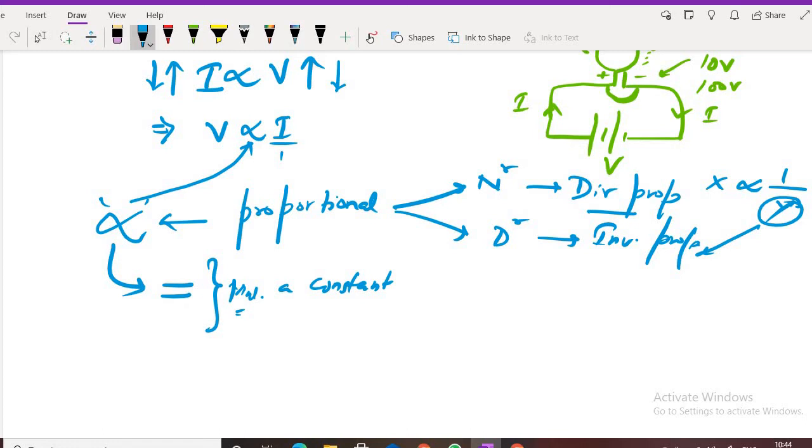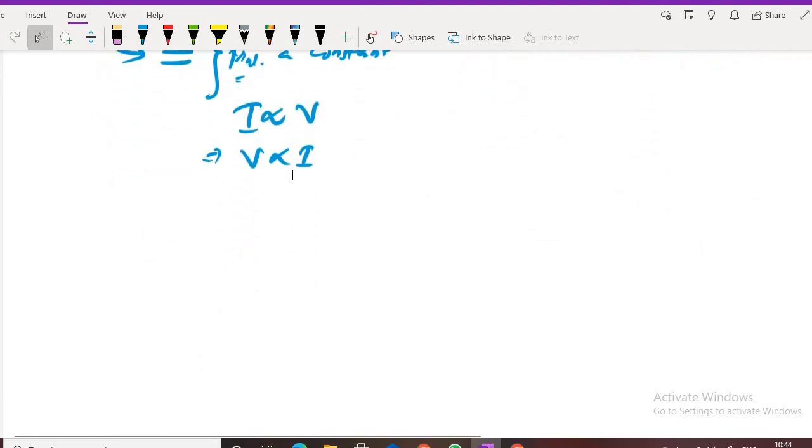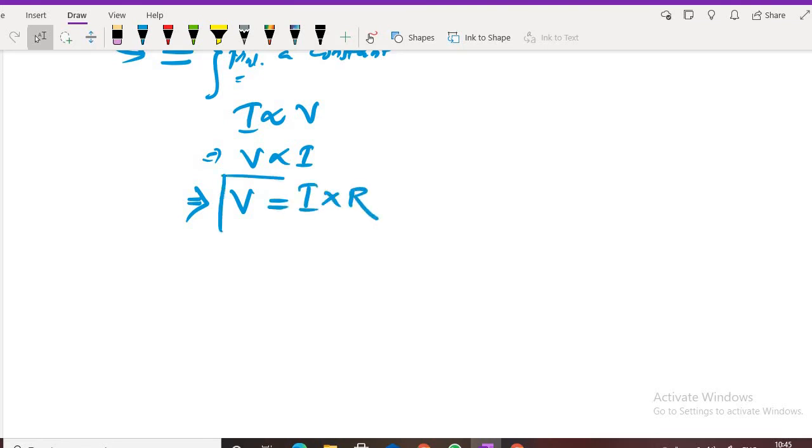See here. Whatever I have written, I have written that I is proportional to V, and again I have written that V is proportional to I. Tell me yes or no? Yes, sir. With this proportionality sign, I cannot solve any numerical. So I have to add a constant. So V equals I into R. I have included a constant here, R. What is this R?